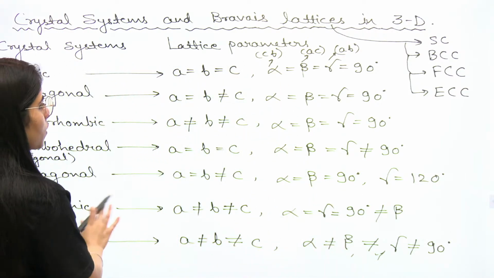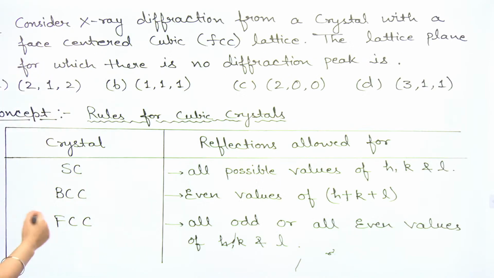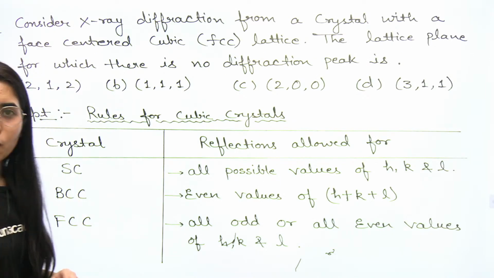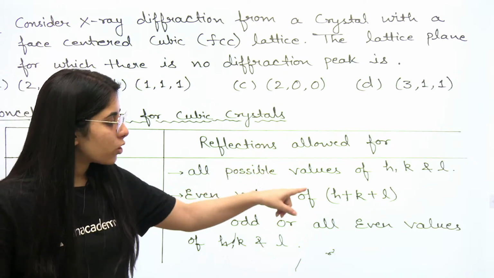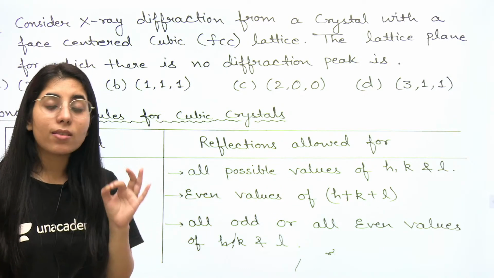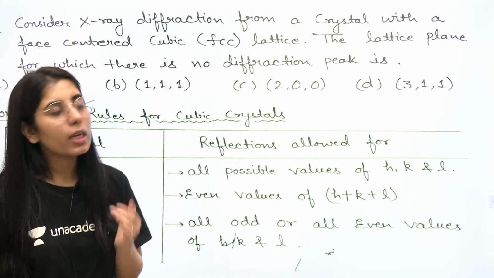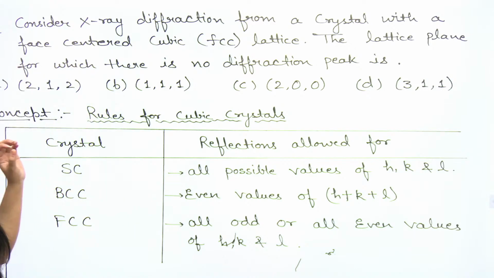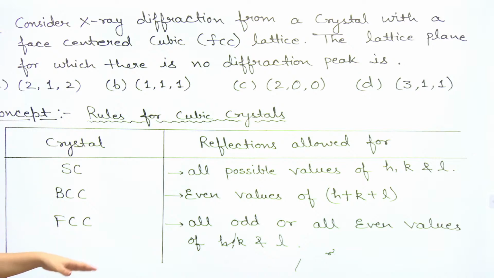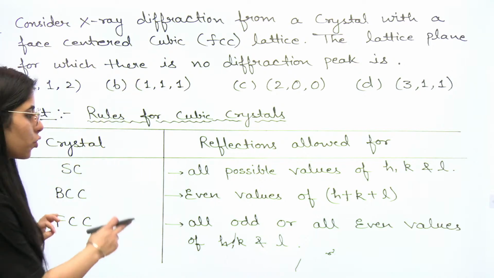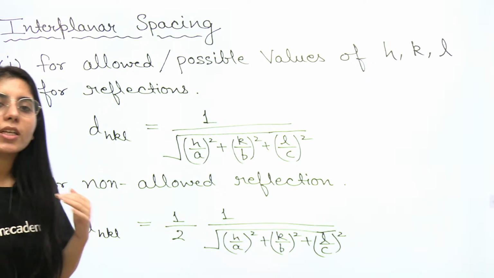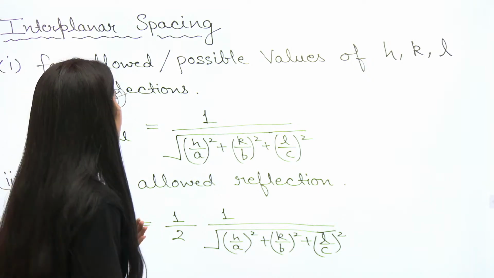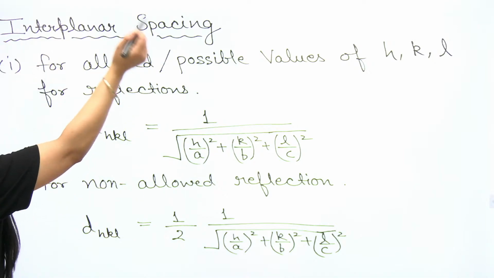Okay, now next point. The point corresponding to the BCC case: you will be able to get the diffraction peak when you get an even value of H plus K plus L. That means the sum of HKL is even. Then you will be able to get the diffraction peak in case of BCC lattice. For FCC we have already considered this in the particular question. Now after knowing the HKL values corresponding to which we get the diffraction peak, the next thing is interplanar spacing.